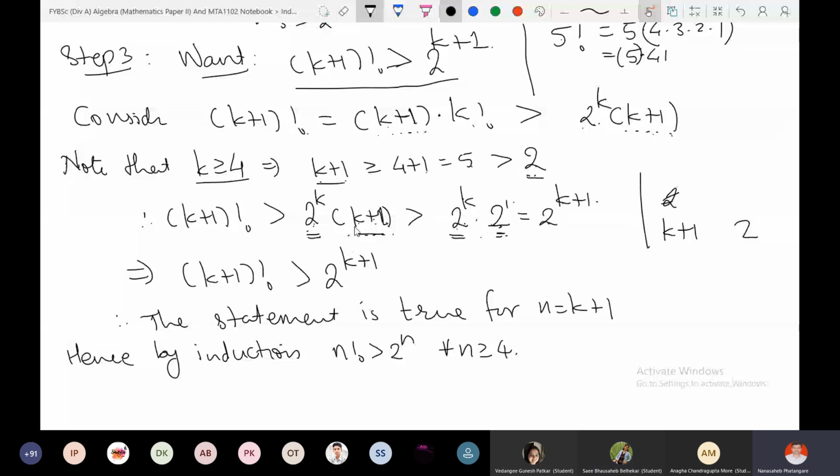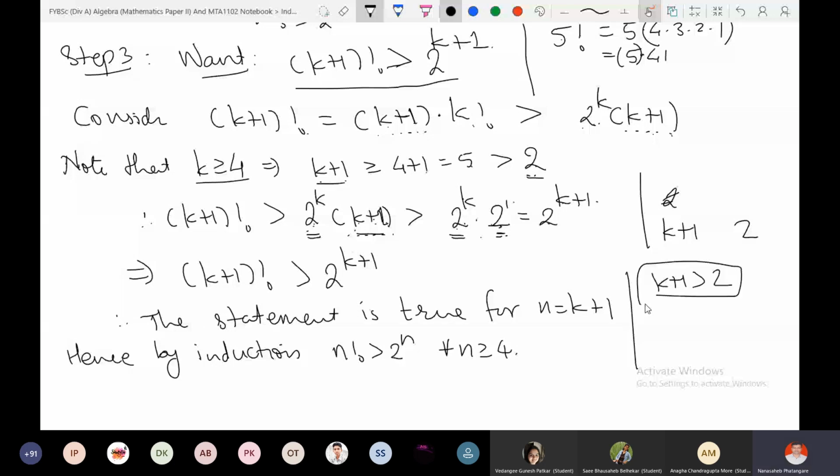K is 4. Repeat your question. What do you want to compare? See, we have considered in step 3 that k plus 1 is greater than 2, not 2 to the power k. That is what I am saying.